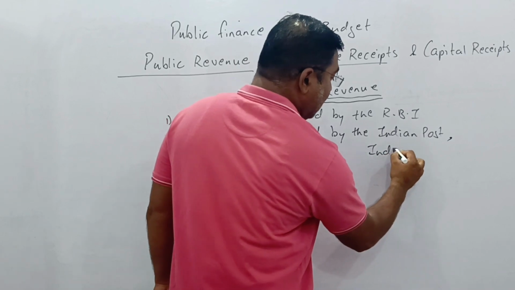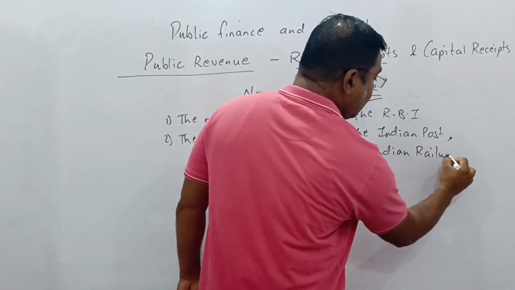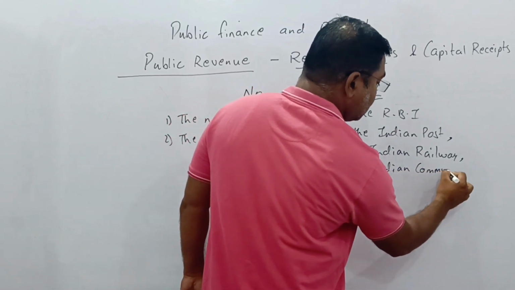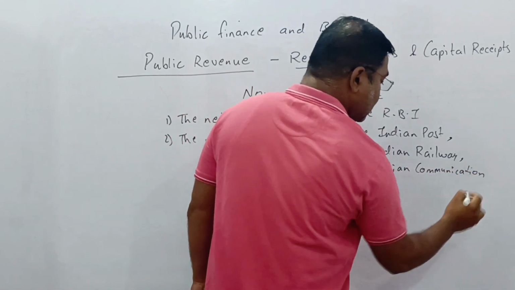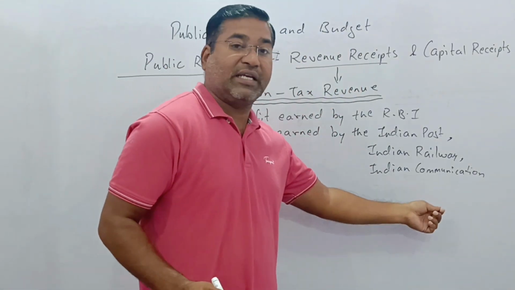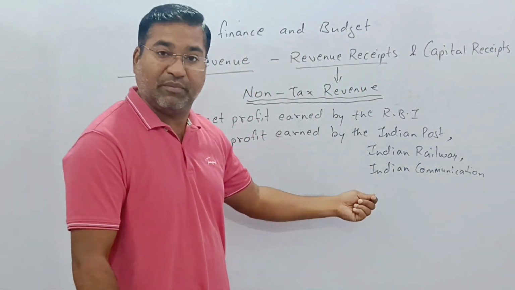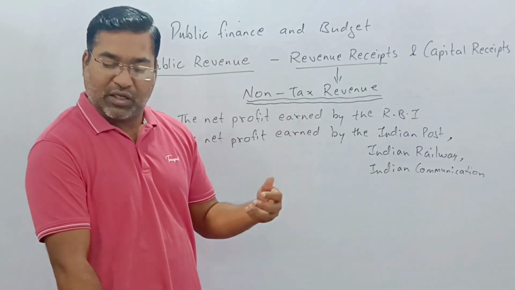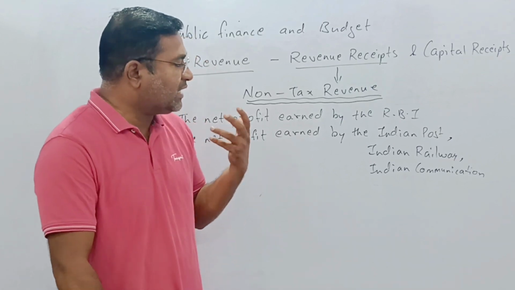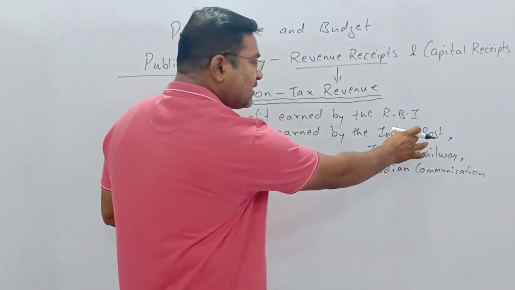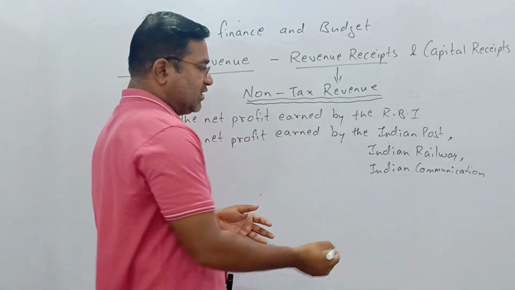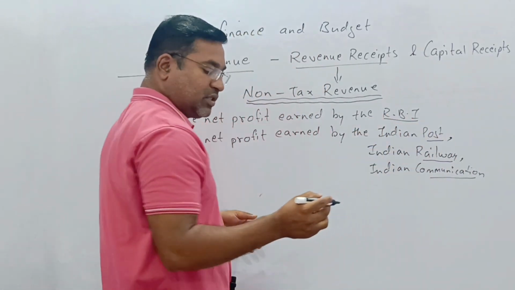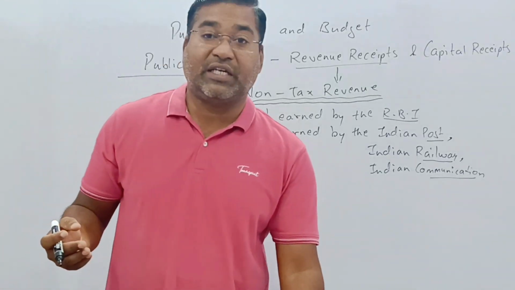Moreover, Indian Railway, Indian Communication, these are the sources. Communication, for example BSNL, Bharat Sanchar Nigam Limited, runs throughout India. Indian Railway also runs throughout India. A huge amount of economy is generated. These are the central subjects. Communication is one subject, railway is one subject, post is one subject, RBI is one subject. In this form, different things are done.